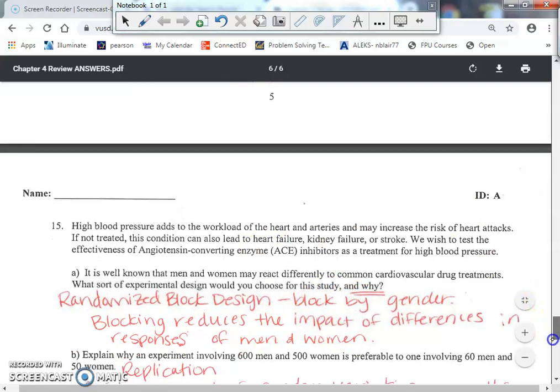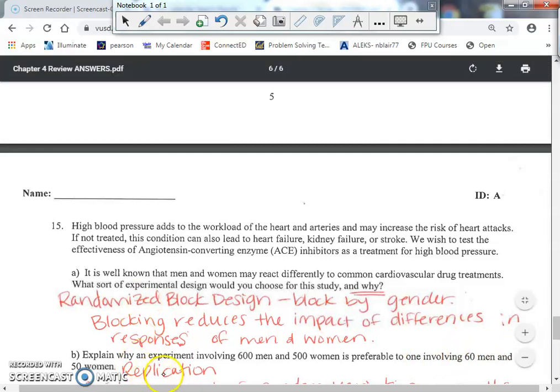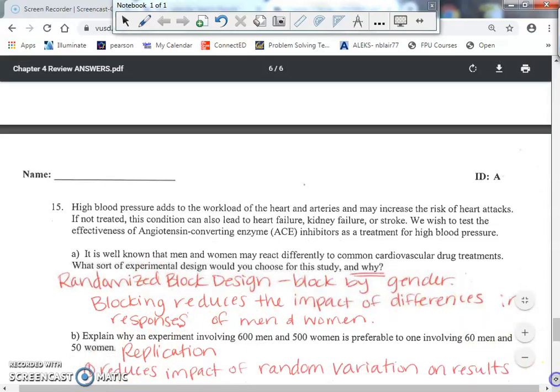Now, for this next one, replication again, we brought this up on the front page. Why is it better to use 600 men and 500 women versus 60 and 50? Again, replication does 2 things. It gives you enough people that you could say that the differences between them is not due to chance. It's because of the treatment. Those are the 2 things.